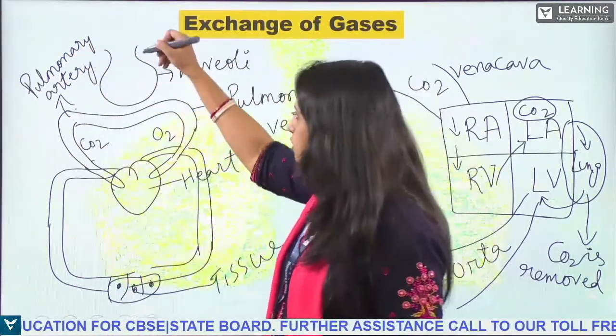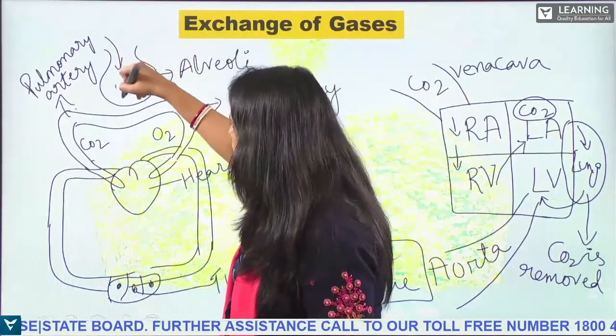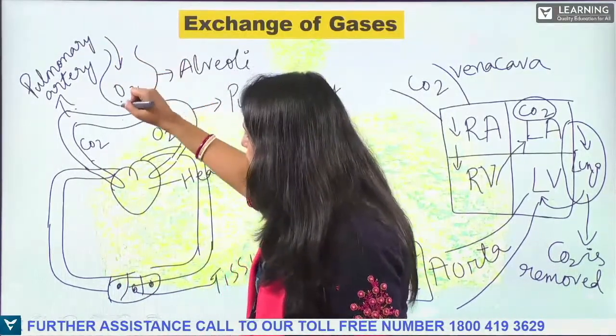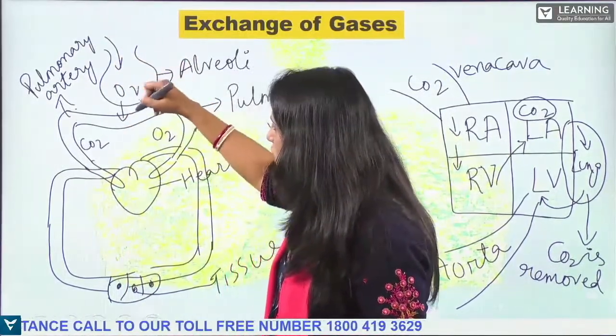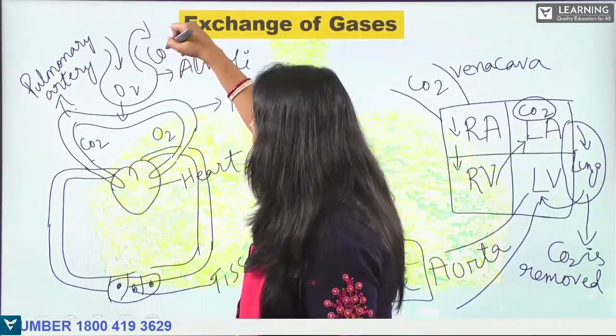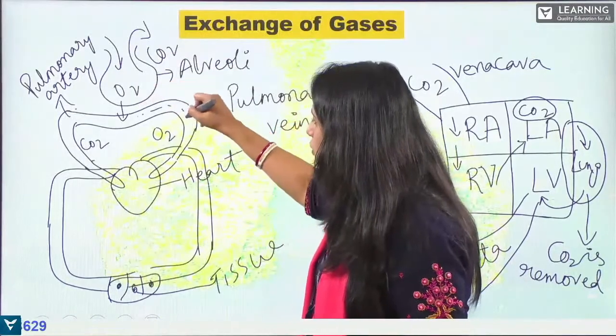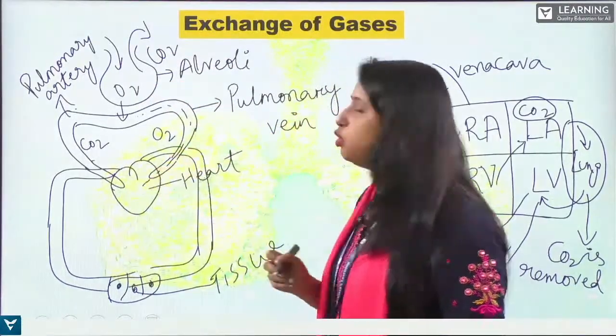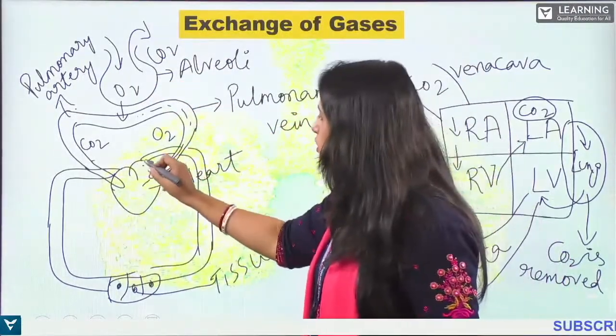So this is alveoli. Here the oxygen rich blood is coming out, right? So it comes out and goes here. Here the carbon dioxide is exhaled outside, and it will go to the heart, right? From here what happens?